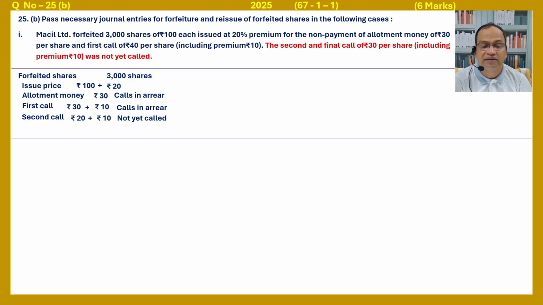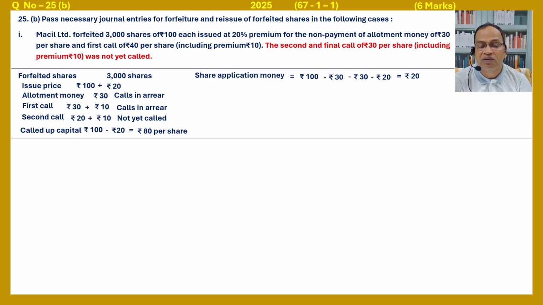20 plus 10, 30. Called-up capital equals 100 minus 20 rupees not yet called, so called-up capital equals 80 per share. Share application money equals rupees 100 minus allotment money 30, minus first call money 30, minus second call money 20, equals rupees 20.